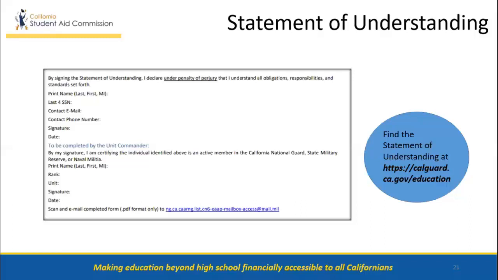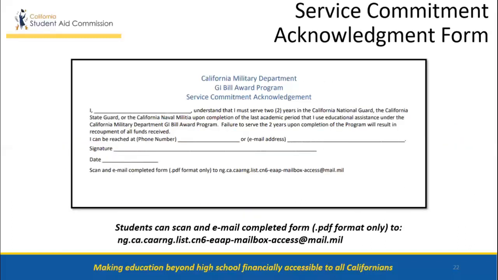Applicants can download the agreement here, calguard.ca.gov/education. Students can find a copy of the GI Bill Award Program Service Commitment Acknowledgement on the Commission's CMD GI Bill Award Program website once they log in.